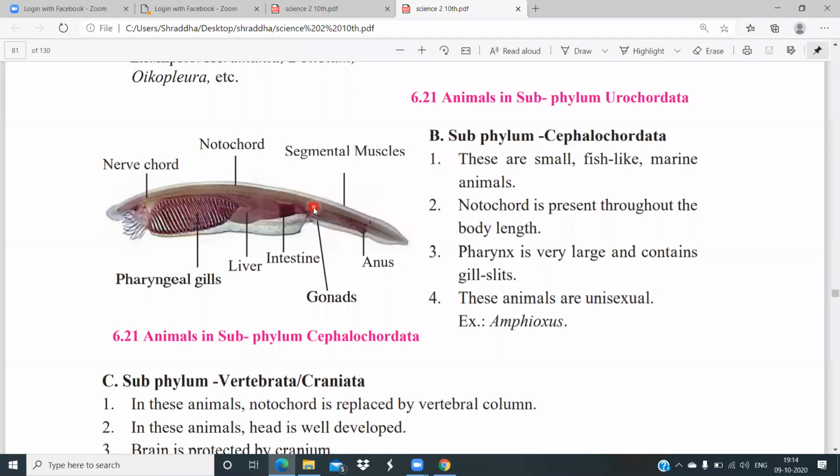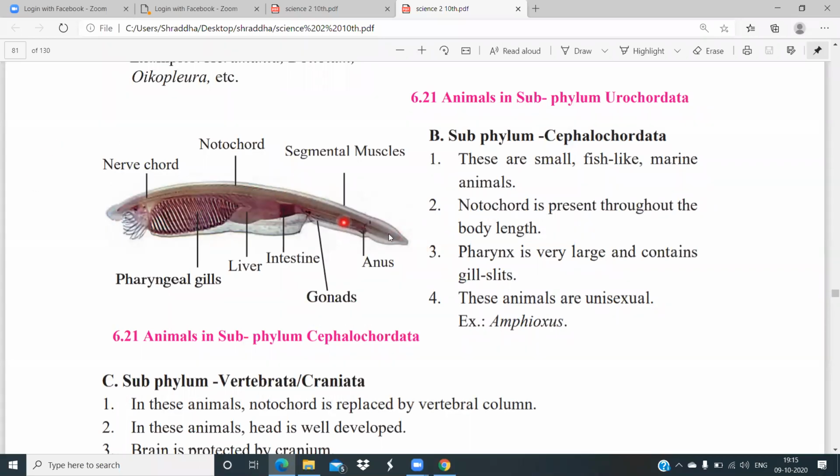Now, subphylum Cephalochordata. These are small fish-like marine animals. You can see by looking at it that this is fish-like. So the organisms are fish-like, and the notochord is present throughout the body length. In the hemichordate, the notochord is present in the proboscis, and in the urochordate, it is present in the tail region. But in the cephalochordate, it is present from start to end, all over their body.